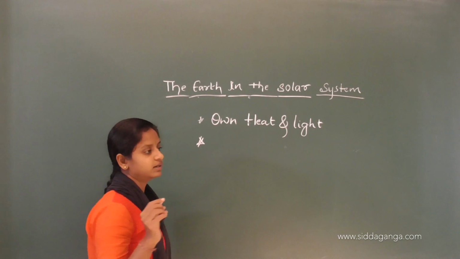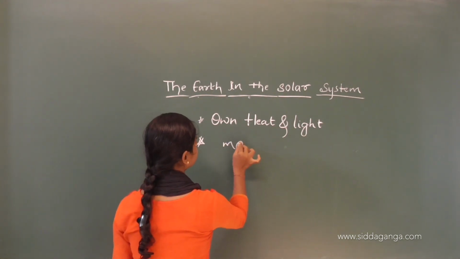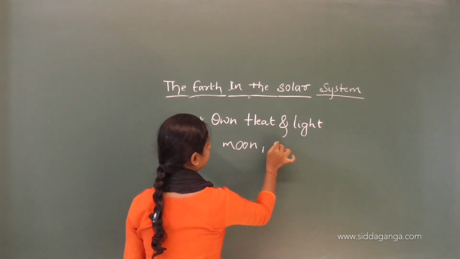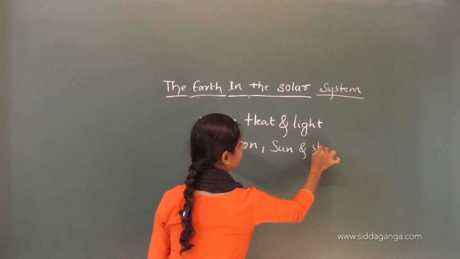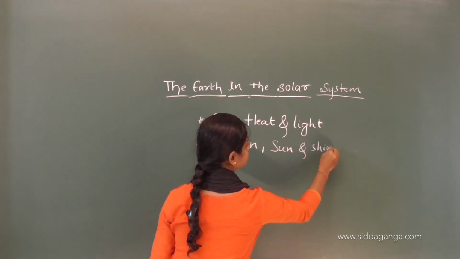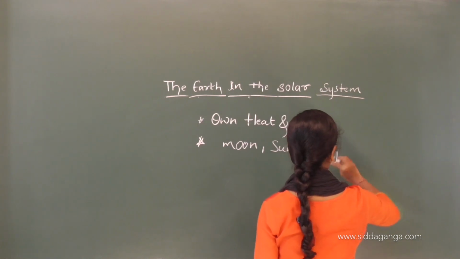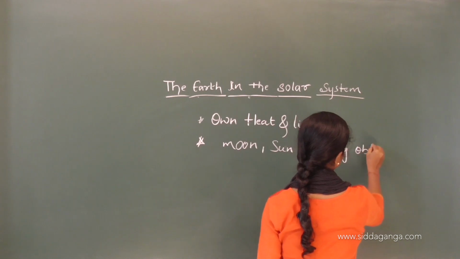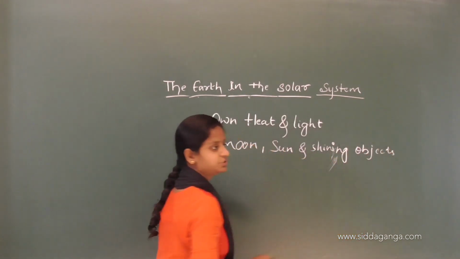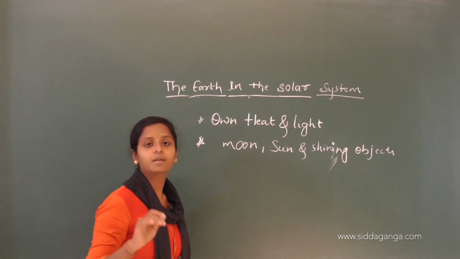Now, in the previous class we have seen the moon and sun and other shining objects, we call them celestial bodies.